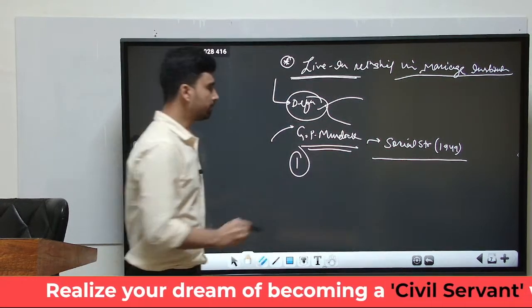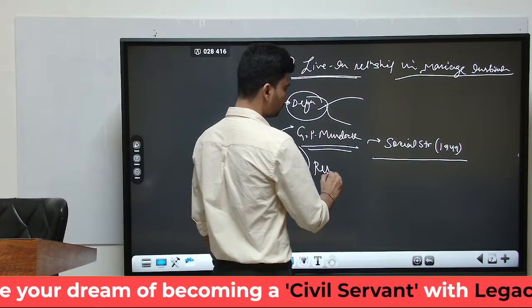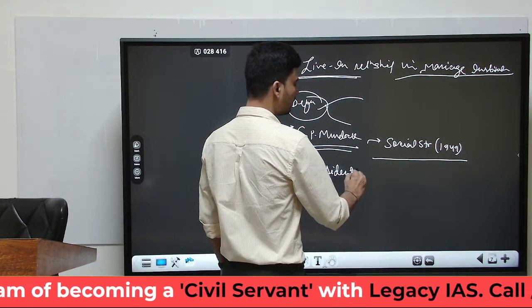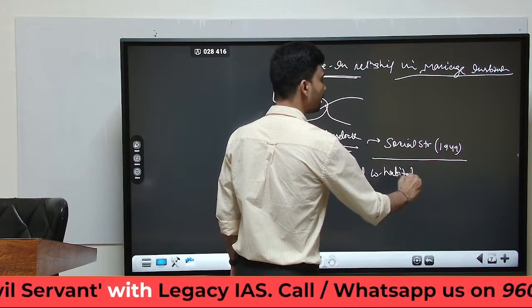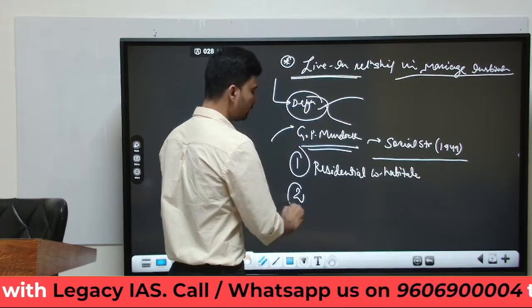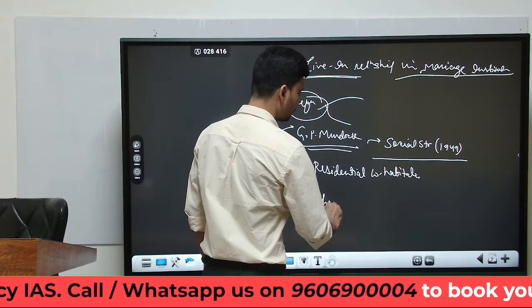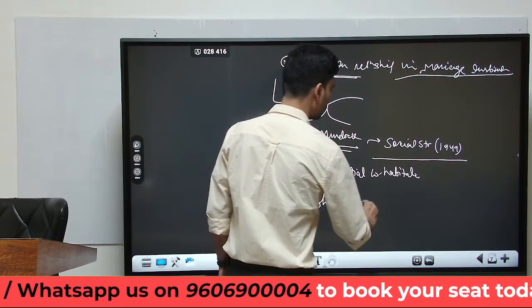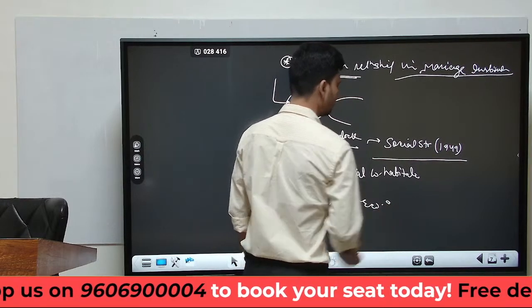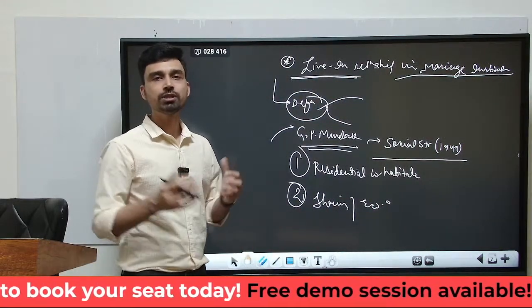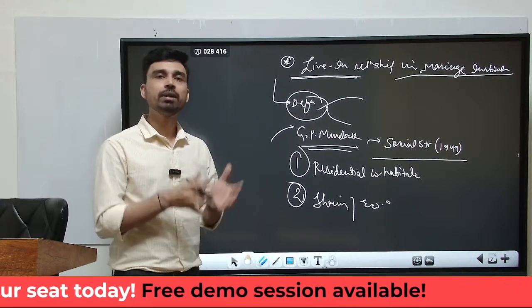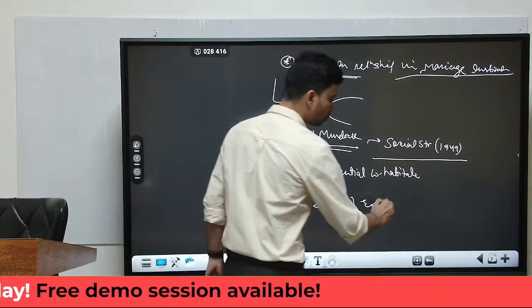First, there is residential cohabitation. That means both are living together in the same house with each other. Second, there is sharing of economic resources. That means in this kind of relationship, no one has their own individual resources. Once marriage is done, the spouses share the economic resources with each other.